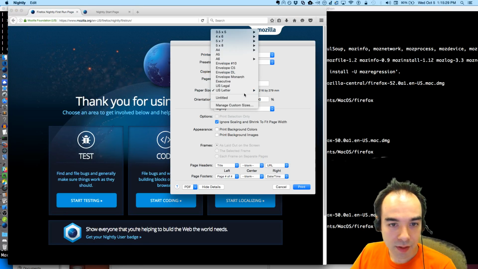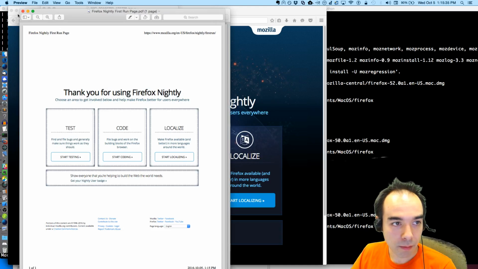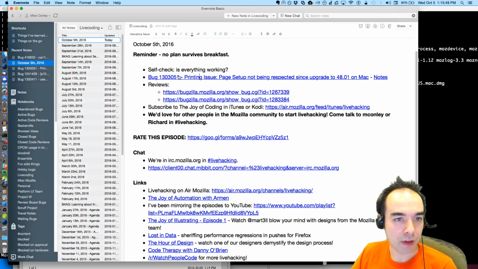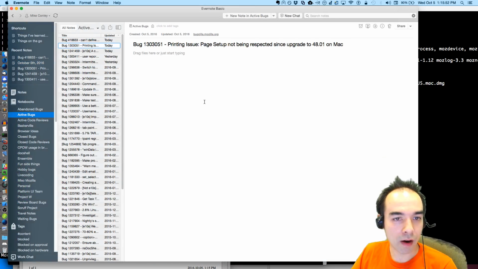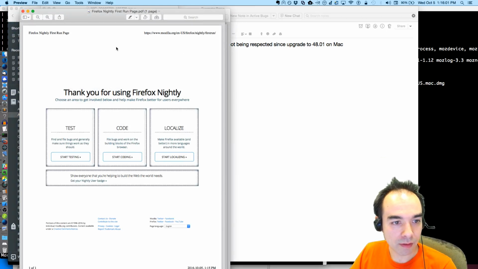Print 75 by 75. Broken. Huh. Okay. I think we are in this state. I don't have proper STR just yet. Because what's going on is, that was supposed to be broken. Or maybe this is supposed to be fixed. It's supposed to be working. This is today's build. I asked it to print 75 millimeters by 75 millimeters, and it's currently broken.